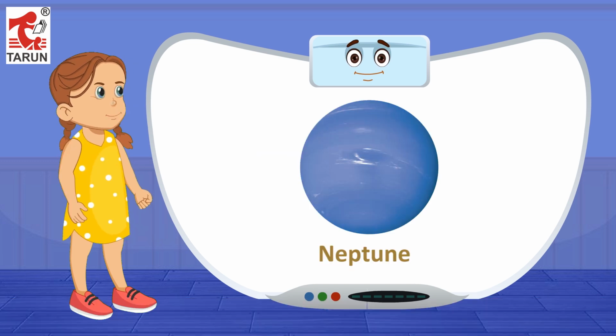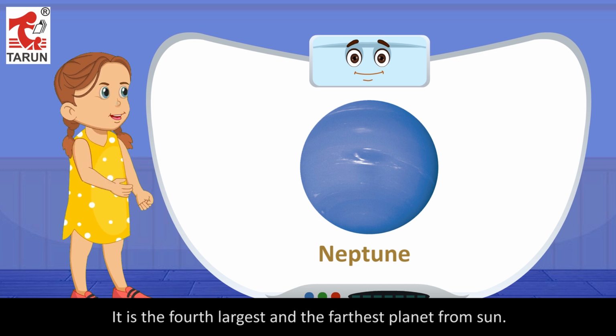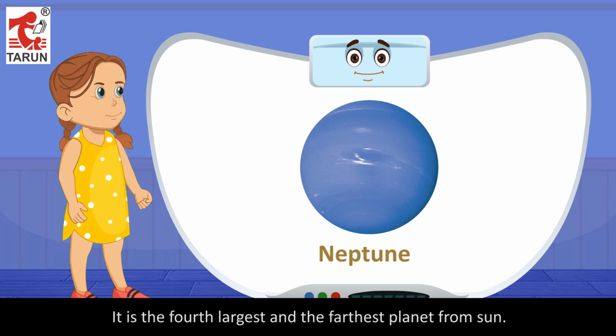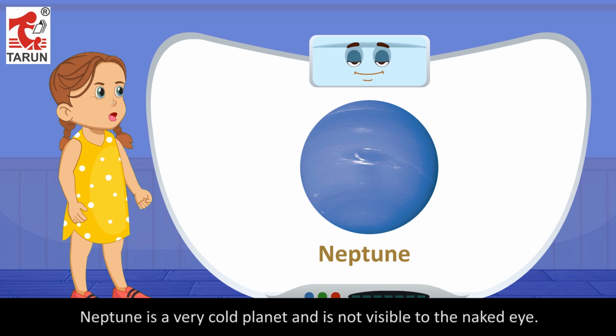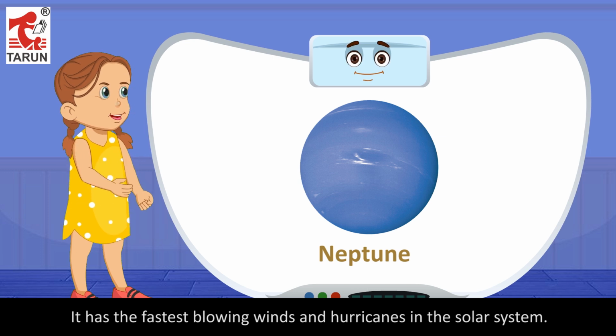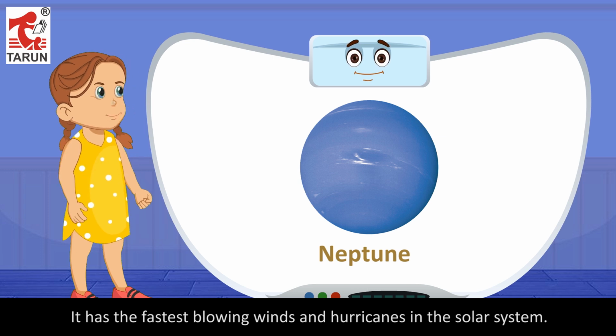Neptune. It is the 4th largest and the farthest planet from Sun. It has 14 moons revolving around it. Neptune is a very cold planet and is not visible to the naked eye. It has the fastest blowing winds and hurricanes in the solar system.